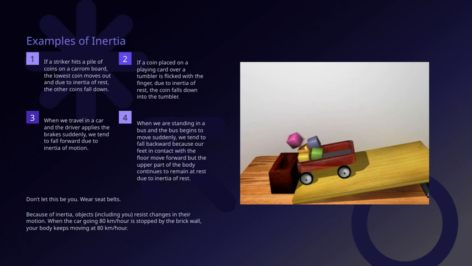Here's another example. If you place a coin on a playing card over a tumbler and flick the card, the coin drops into the tumbler. Because of inertia of rest, the coin stays still initially, and when the card moves suddenly, the coin falls straight down into the tumbler. Think about traveling in a car. When the driver suddenly applies brakes, you feel yourself lurch forward. That's inertia of motion at work. Your body wants to keep moving forward even though the car is stopping.